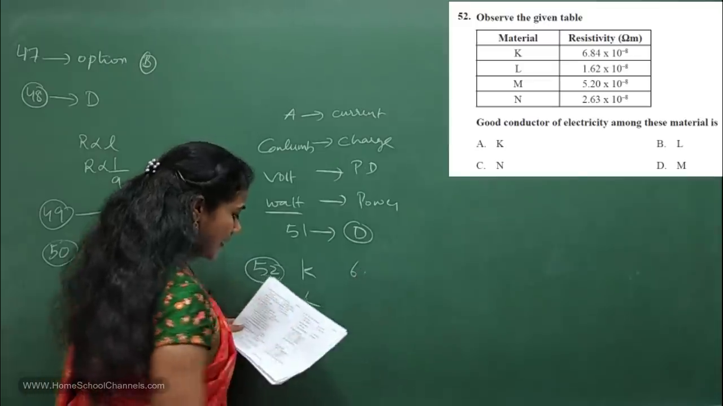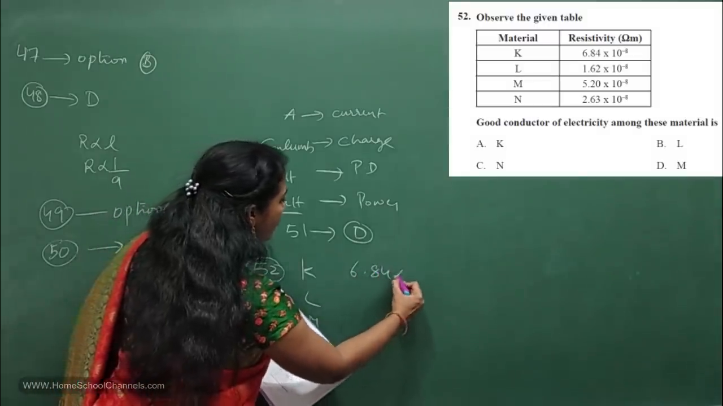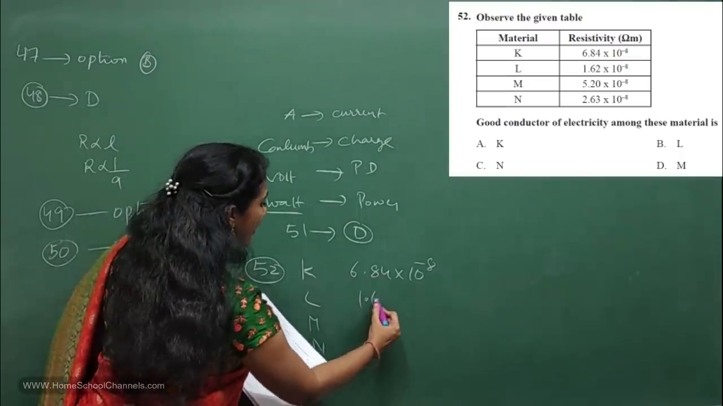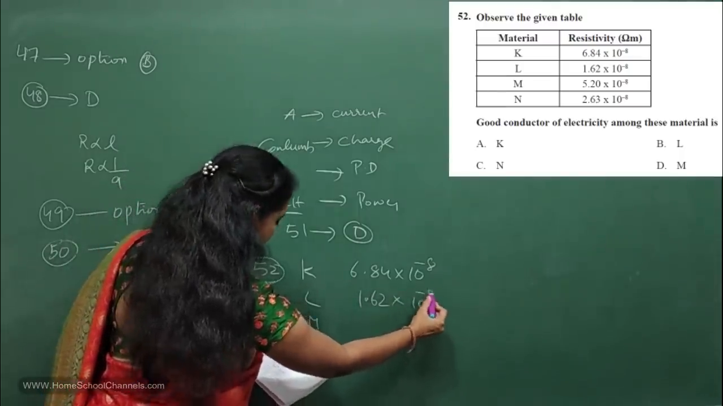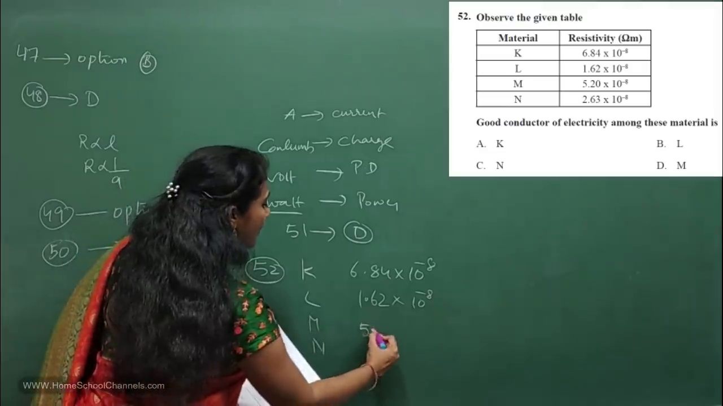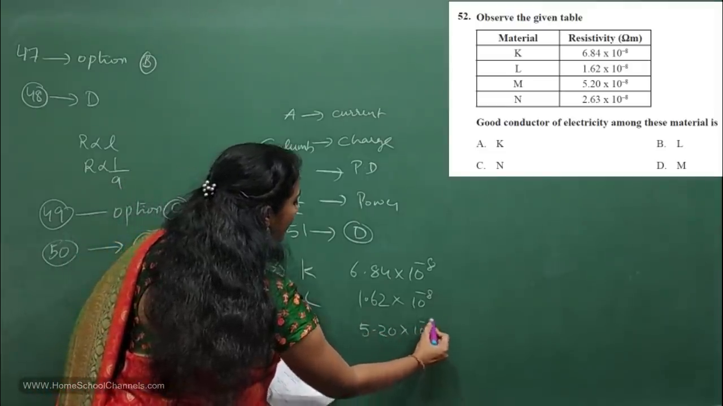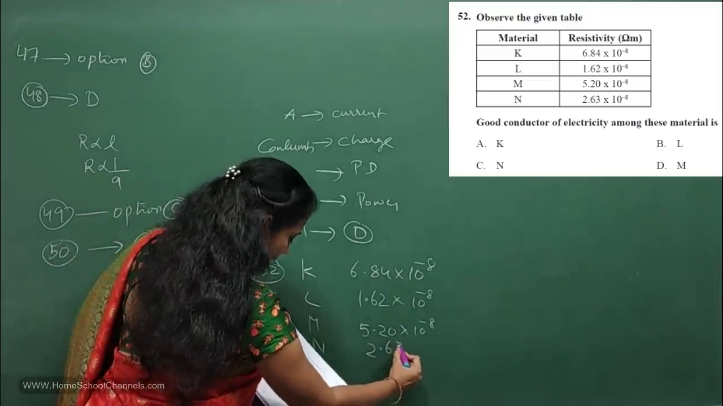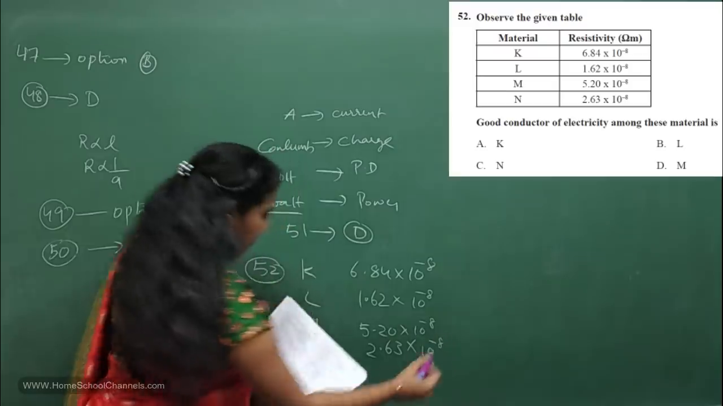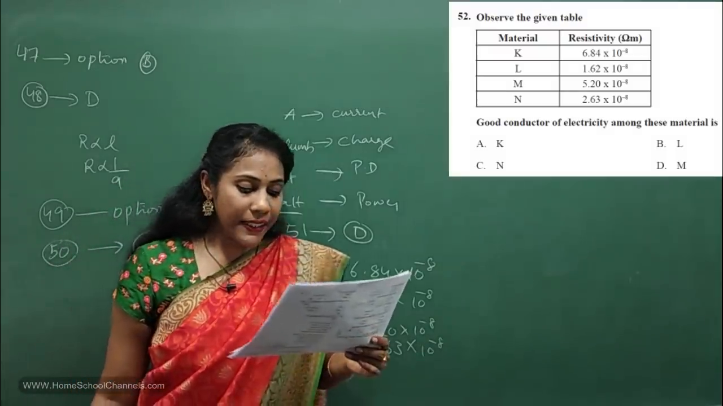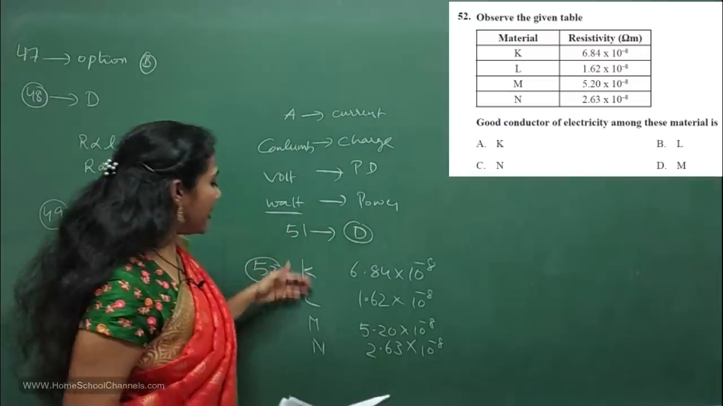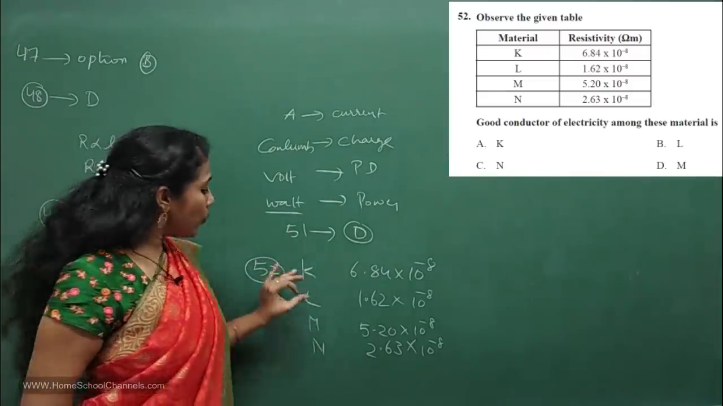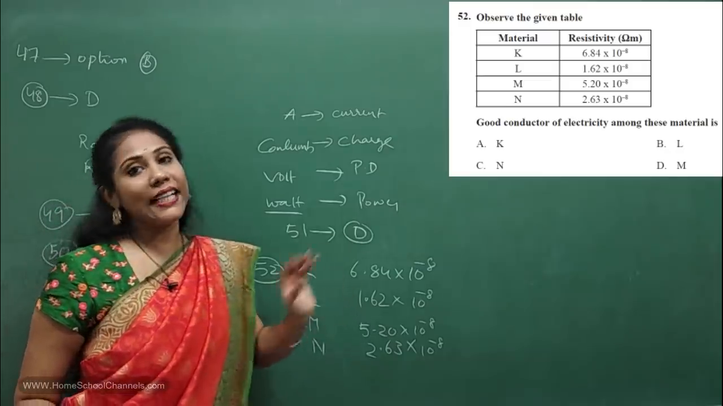For K, the resistivity is 6.84 into 10 power minus 8. For L, resistivity is 1.62 into 10 power minus 8. For M, it is 5.20 into 10 power minus 8. And for N, it is 2.63 into 10 power minus 8. And they are asking, the good conductor of electricity among these materials is... Among K, L, M, N, you have to select which material is a good conductor.